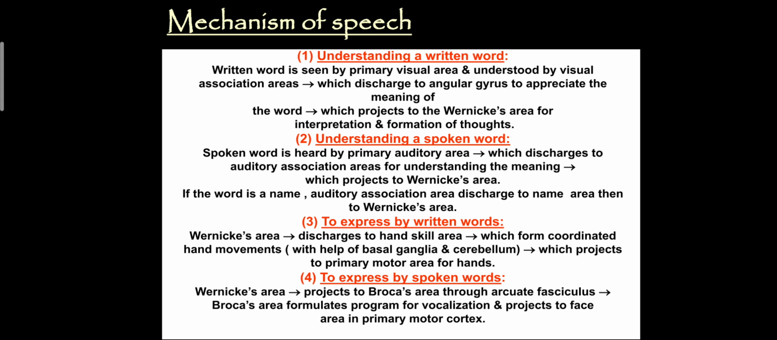To express by written words, Wernicke's area discharges to the hand skill area, which forms coordinated hand movements, which project to the primary motor area for the hands. To express by spoken words, Wernicke's area projects to Broca's area through the arcuate fasciculus. Broca's area formulates the program for vocalization and projects to the face area in the primary motor cortex.